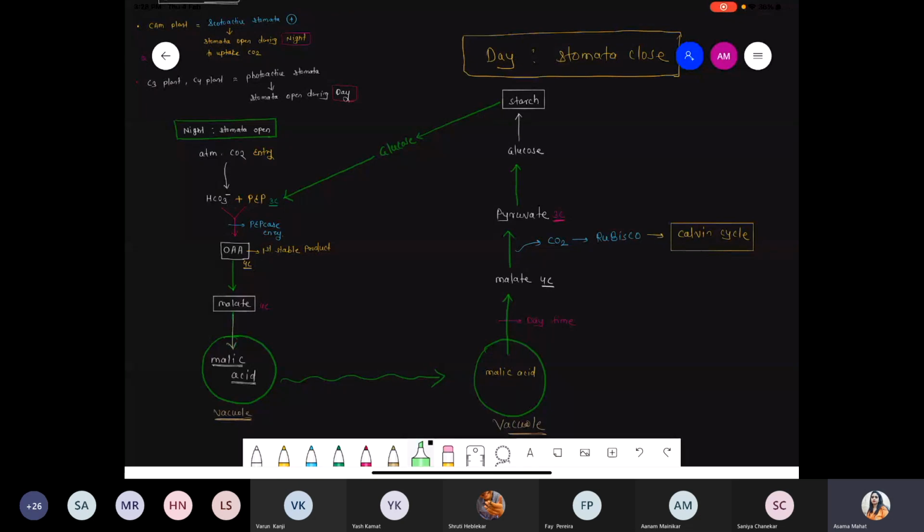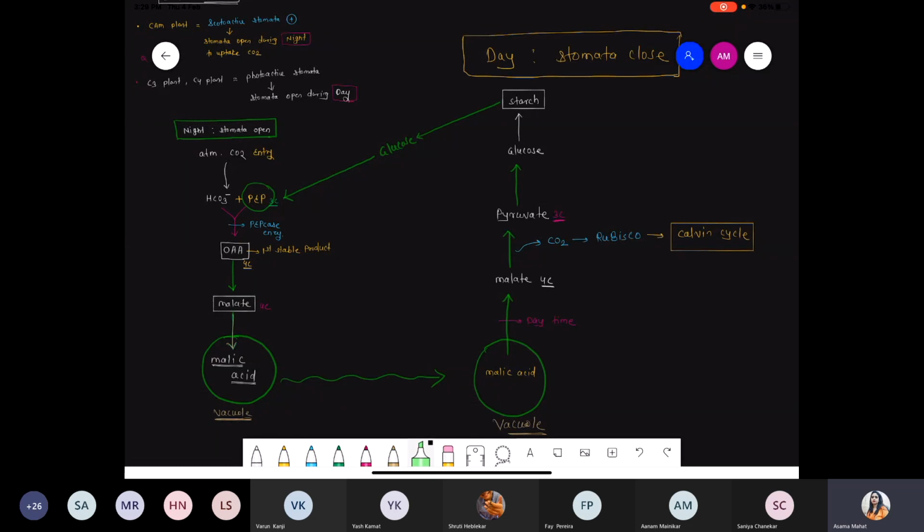Glucose is converted into starch. If you want continuity of this cycle, then you have to form PEP again, phosphoenol pyruvate, because this PEP is the first acceptor for the CAM cycle. So how will that PEP get formed? Starch undergoes lysis and is converted into glucose. Glucose undergoes the glycolysis process, and now again there is a formation of PEP, that is phosphoenol pyruvate. Got it? Clear this part?